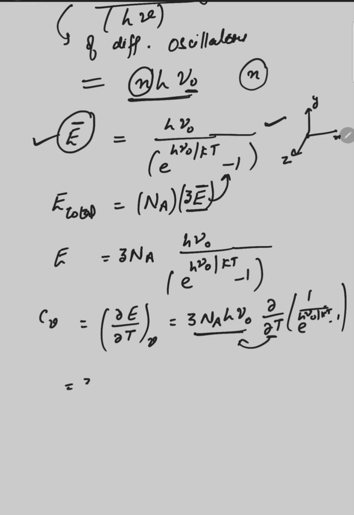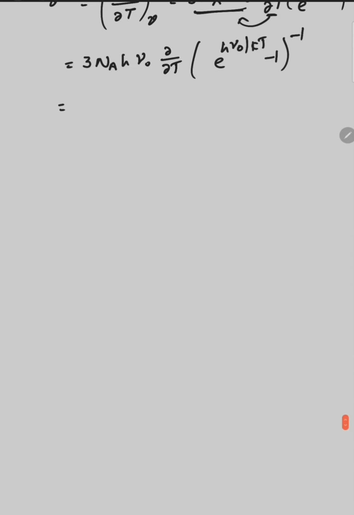Now we have to solve this differentiation, ∂/∂T of e raised to the power h mu naught upon kT, minus 1, raised to the power minus 1. So this comes out to be 3 Na h mu naught, and the differentiation of this term is minus 1 into e raised to the power h mu naught upon kT, minus 1, raised to the power minus 2.